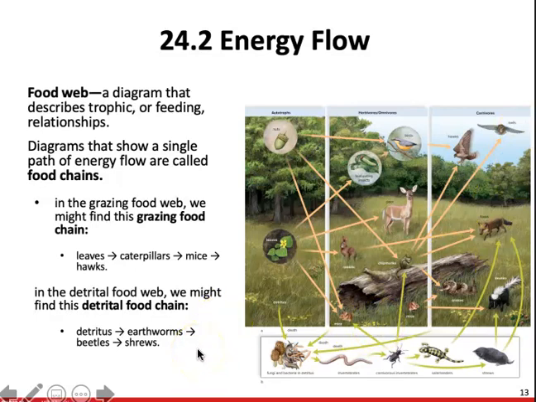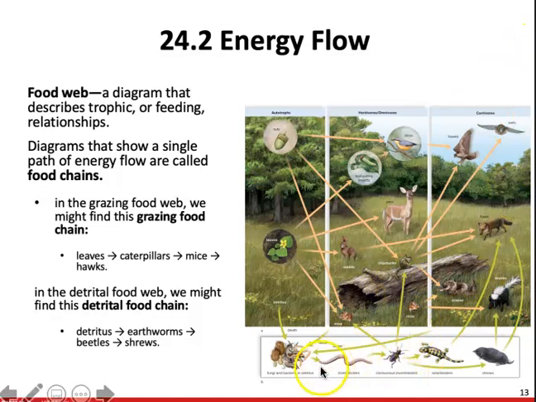In the detrital food web, we might find a detrital food chain, meaning that detritus is simply dead organic matter. This could be eaten by decomposers. So we could have those plants die. Those could then be eaten by the earthworms. The earthworms could be eaten by the beetles. The beetles could be eaten by shrews. Shrews could then be eaten by hawks.